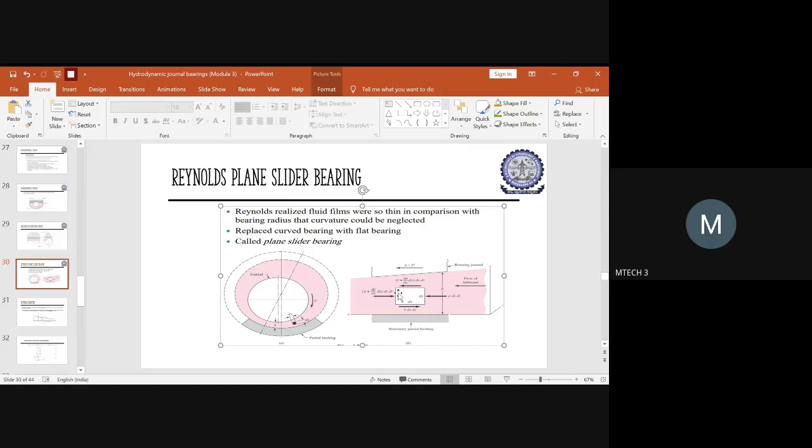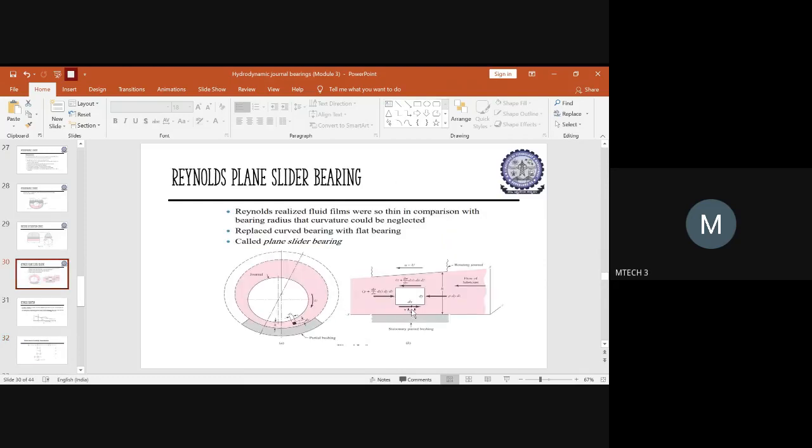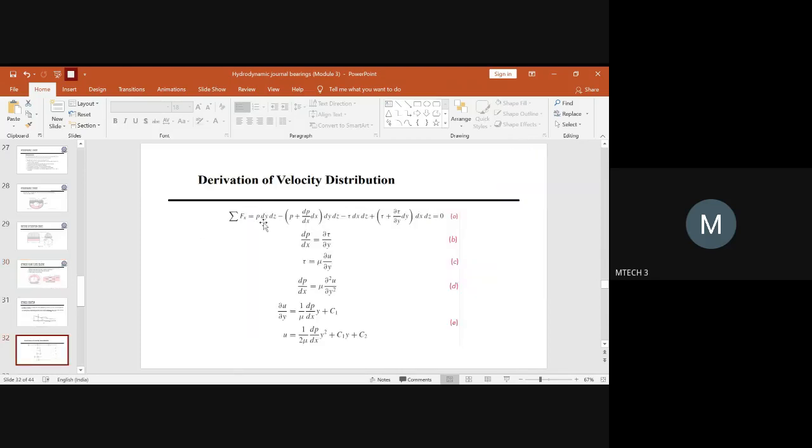Okay, so you have to just figure out the sketch first. Show the flow direction for the velocity gradient with respect to the rotating journal, and then you have to come back for the summation of all the forces along the x direction. So what all forces you have, you have to see. The first one is related to P into dy dz. So you will write the first term P into dy into dz.